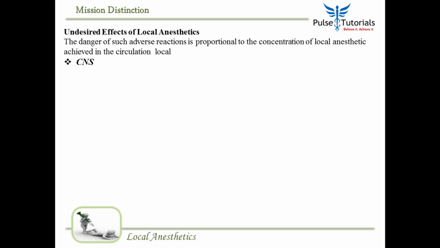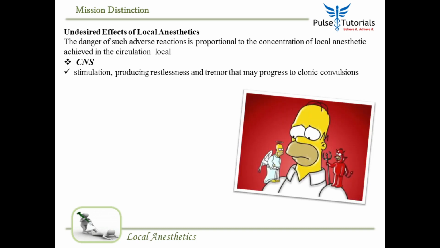The CNS actions then start. If there is too much local anesthetic in the circulation, then too much CNS stimulation may happen. This produces restlessness, tremors, which may actually progress to clonic convulsions.